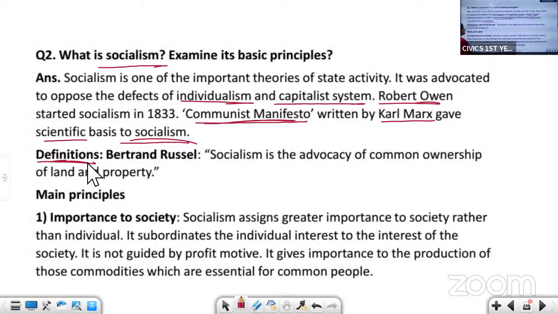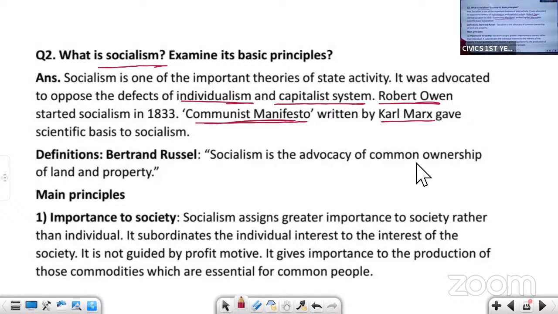Bertrand Russell gave the definition. He said that socialism is the advocacy of common ownership of land and property. Advocacy means recommendation. So what is socialism? It is the advocacy of common ownership of land and property. There should be common ownership of land and property. That was the definition given by Bertrand Russell. So let us see the main principles of socialism.